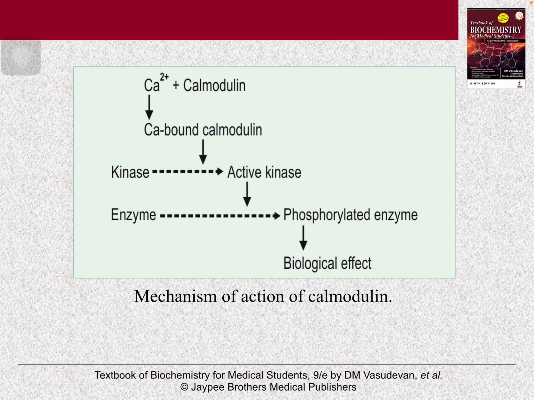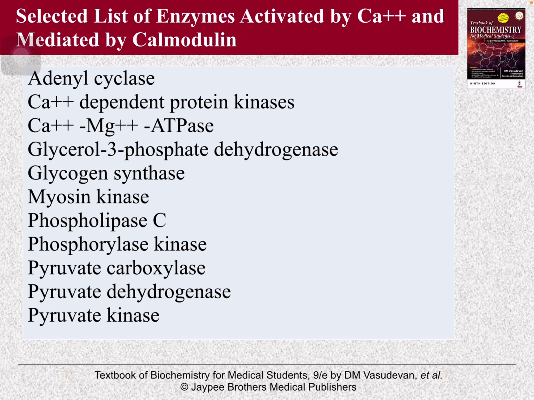So in the mechanism of calcium action via calmodulin, calcium ion binds with calmodulin, which in turn activates certain kinases. This activated kinase will activate certain enzymes which produce the biological effect. For example, glycogen synthase and glycogen phosphorylase.